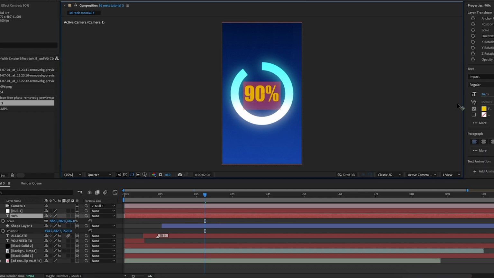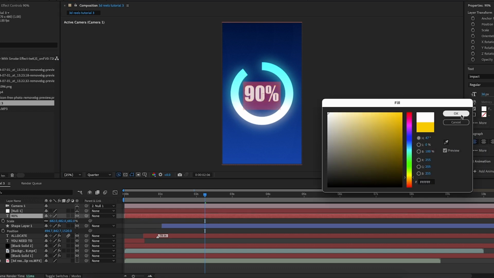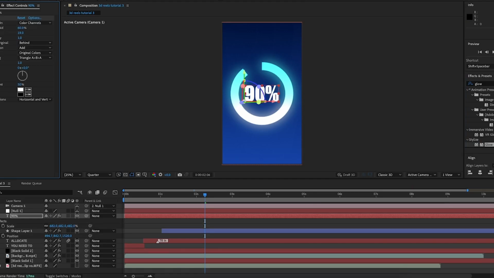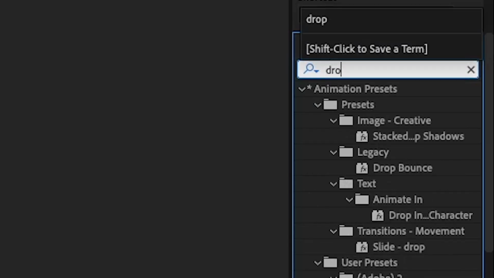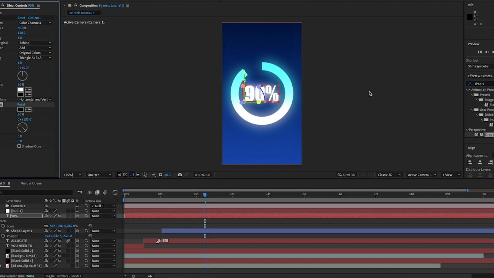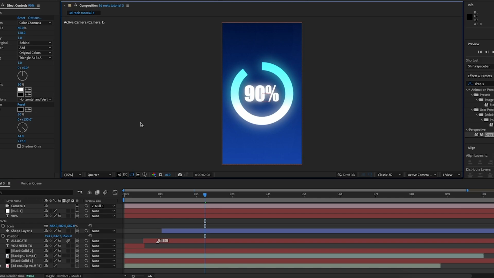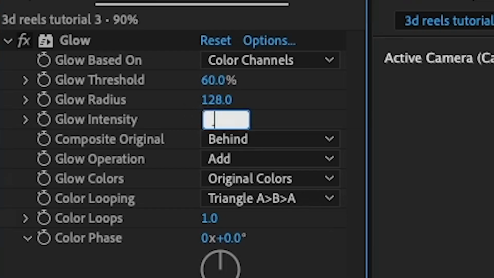Then I'm going to change the fill color of this text to white, and search up in the effects and presets glow, and add it onto the text. I'm going to increase the radius to around 130, and I'll also add a drop shadow onto this text. I'll increase the distance to around 10, and the softness to around 200, and I'll also decrease the intensity to around 0.8.